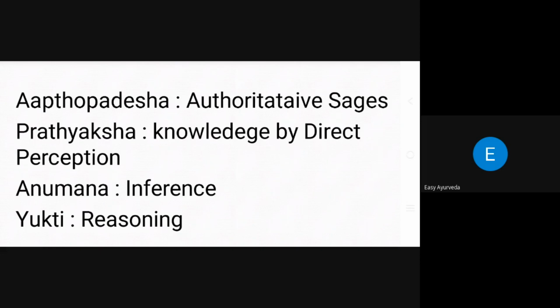Sometimes we believe blindly and go forward using their science, what they have explained. On that basis we do everything, and we definitely achieve knowledge because we believe that much. So they are called Apta. The second is Pratyaksha, the knowledge by direct perception. You all know what is meant by Pratyaksha. I am not going to deal deeply with these four things here because they have their own identities in the role of research as a tool.